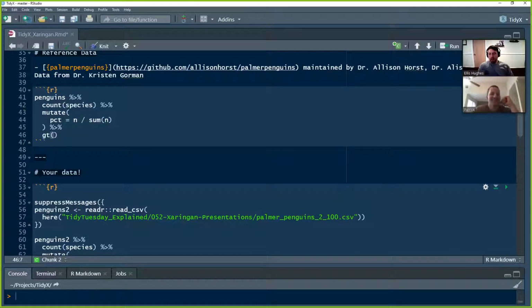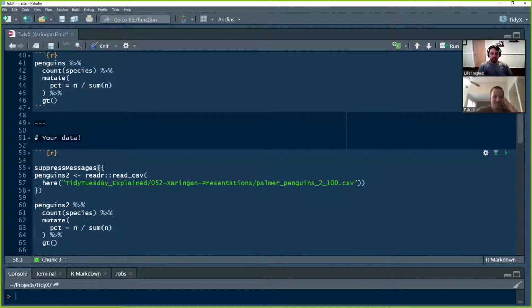Yeah. Same sort of concept with our data, but this time we're going to be loading in the data. I'm using here to make sure that it's referencing the correct full path, because this lives inside of subdirectories in my R project.